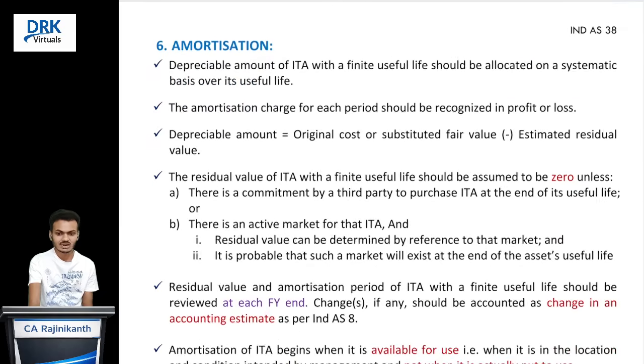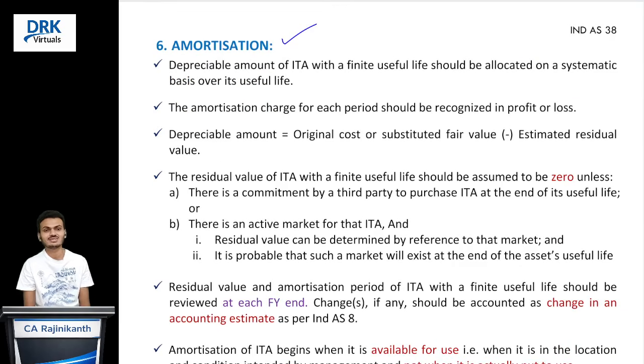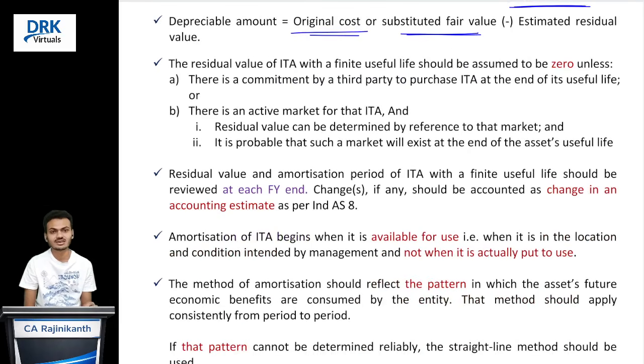And coming to amortization, it is similar to the depreciation charge for property, plant and equipment. What is it? Systematic allocation of the depreciable amount of an intangible asset over its useful life, and that amount we should charge to profit and loss account. That's it. What is depreciable amount? If it is a cost model, original cost minus estimated residual value. If it is a revaluation model, substituted fair value minus residual value. But note that in case of intangible assets, we should assume that the residual value should be 0.